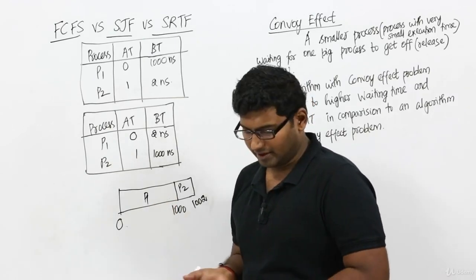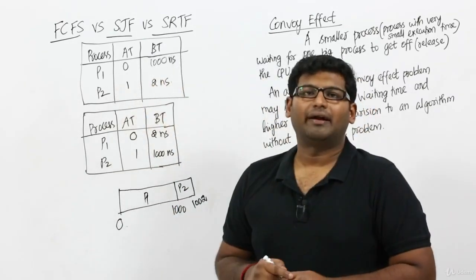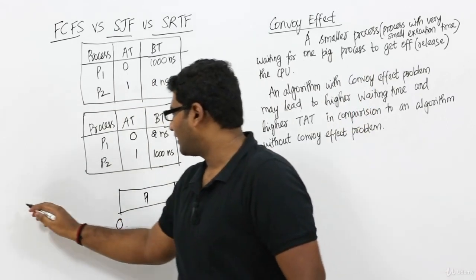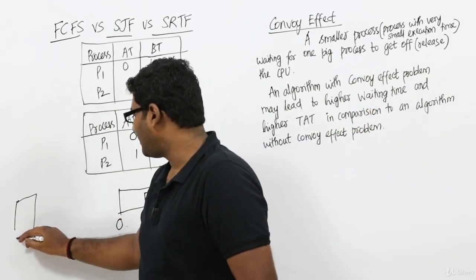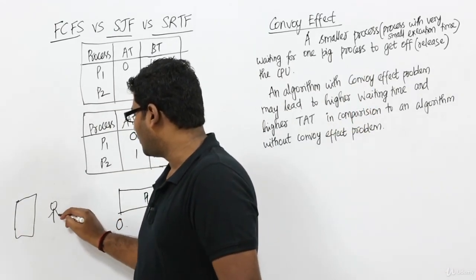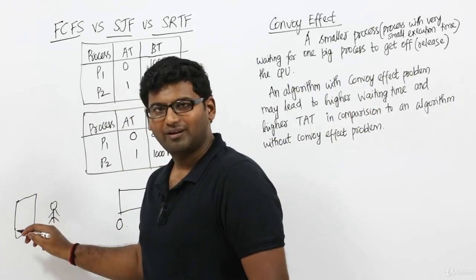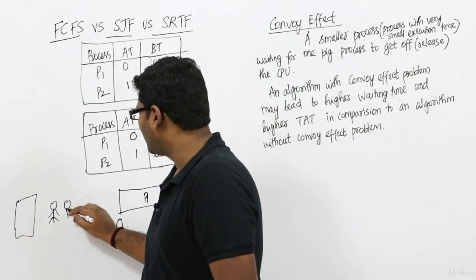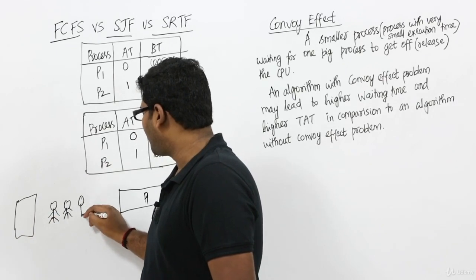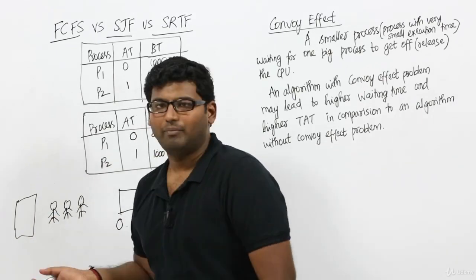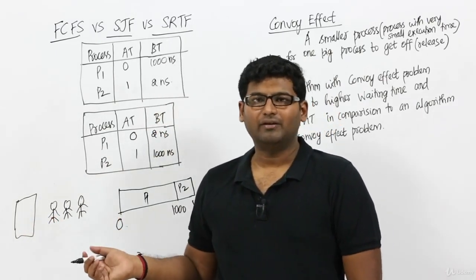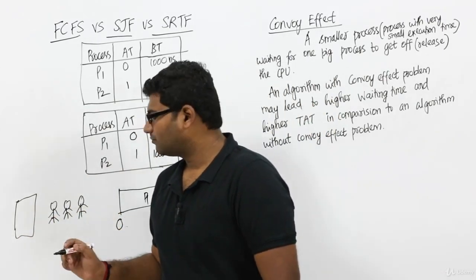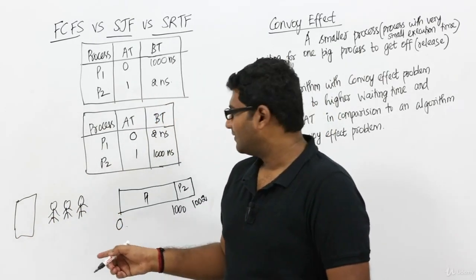Why? It is very simple. Let us assume there is a supermarket. There is a supermarket counter and three people are waiting in a queue to pay the money. They have bought the products and they want to pay.